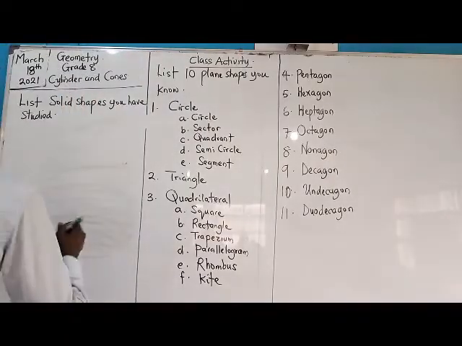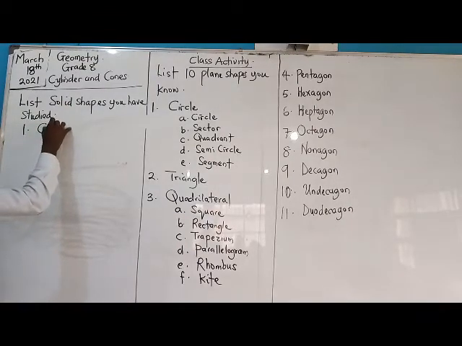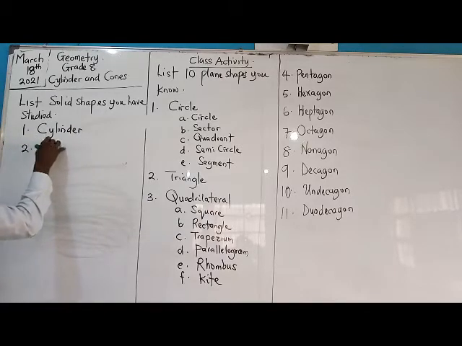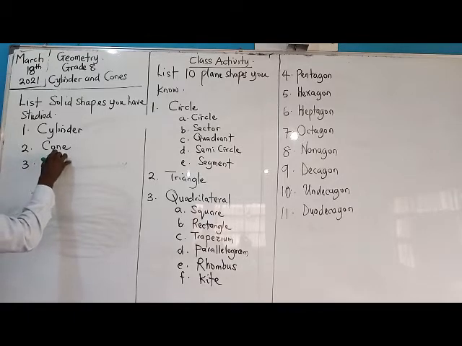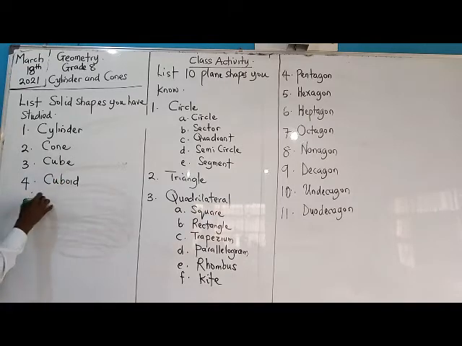Alright, so we will now do our listing. Number 1 is a cylinder. Number 2 is a cone. Number 3 is a cube. Number 4 is a cuboid. Number 5 is a prism. Number 6 is a pyramid.